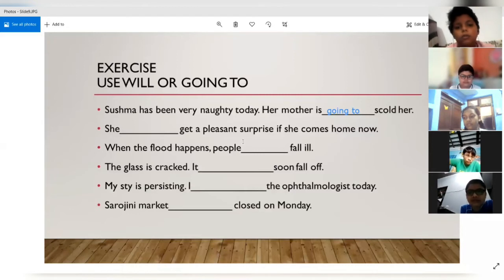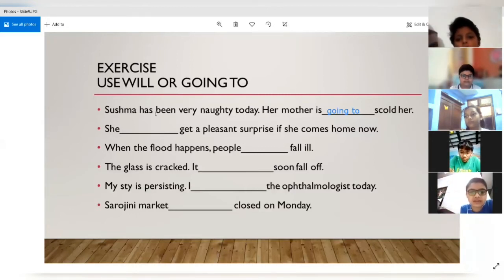Okay, I will tell. So the answer is correct, but the reason is that it is an event which is showing clear signs of happening. Because Sushma has been very naughty today, there are high chances that her mother is going to scold her. So if we go back, then you will find it.